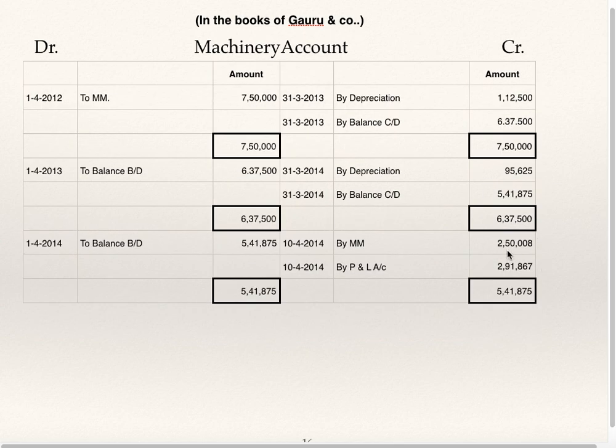Machinery account, till here we have seen. Balance brought down by Machinery Mart, just now we have seen. Machinery Mart account is closed, balance is transferred, and close machinery account by transferring it to profit and loss account.